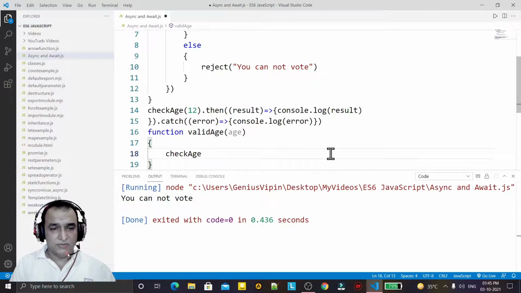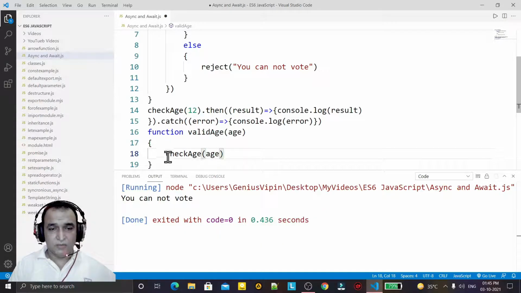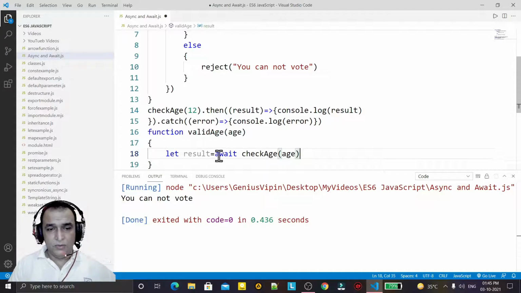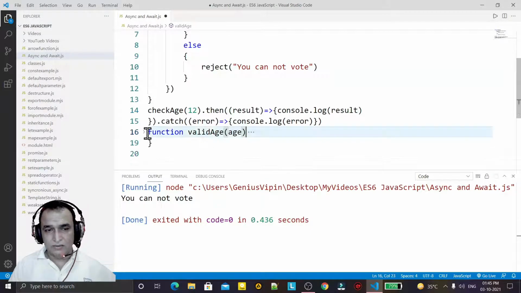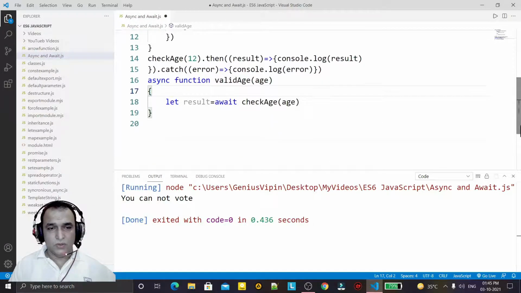To this checkAge function I am passing the age, and you see that this checkAge function has a promise also, so I put here the keyword await, and here I say let result. Remember this: because this await keyword is put here, we have to put the async keyword at the beginning of the function. These keywords we use in pair, so I am making this function an asynchronous function.